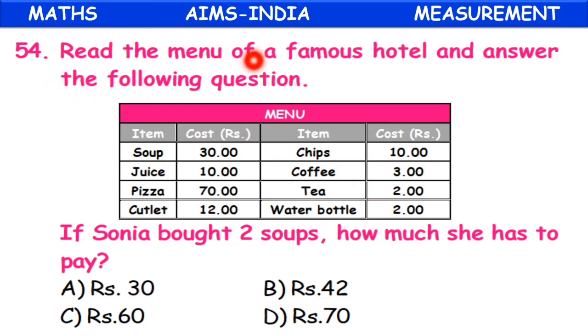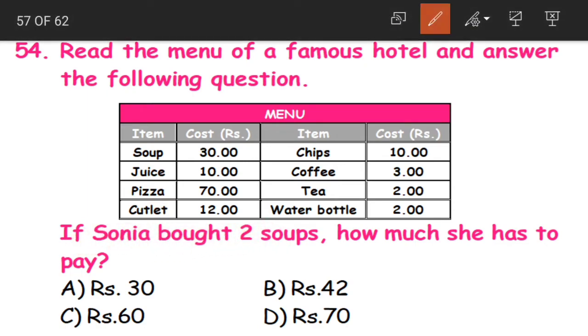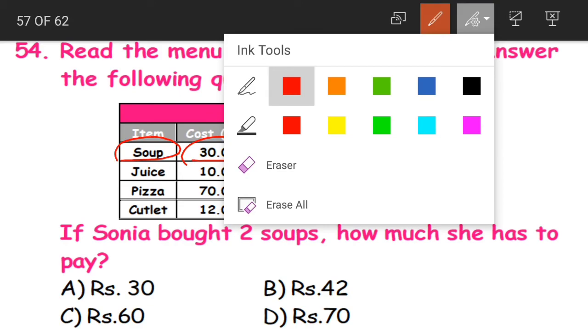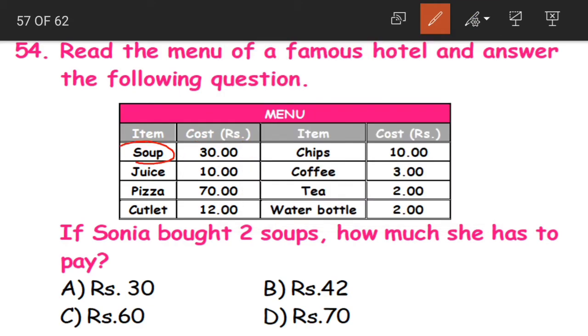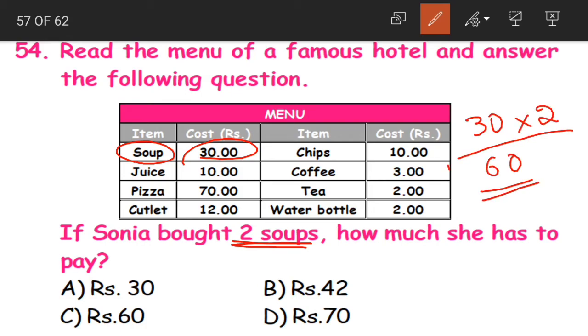Question 54. Read the menu of a famous hotel. If Sonia bought 2 soups, how much she has to pay? What is the cost of soup? 1 soup is equal to 30 rupees. Then the cost of 2 soups is equal to how much, children? 30 into 2. 2 zeros are 0, 2 threes are 6. So the cost of 2 soups is equal to 60 rupees.